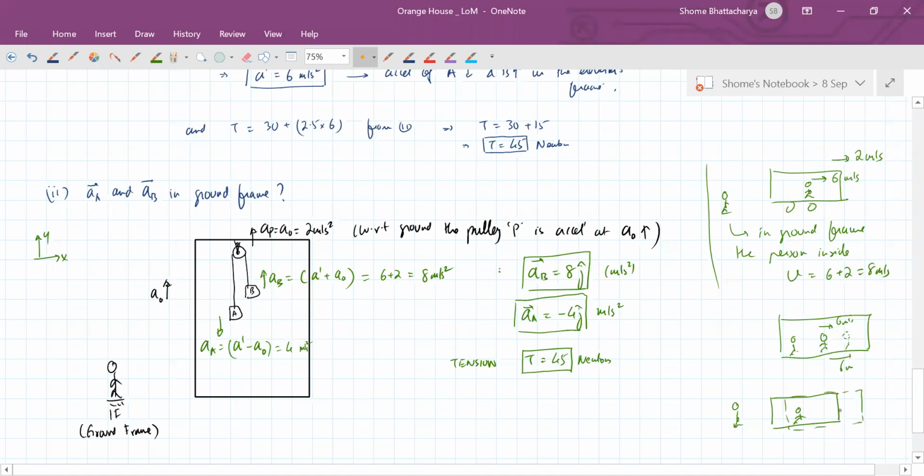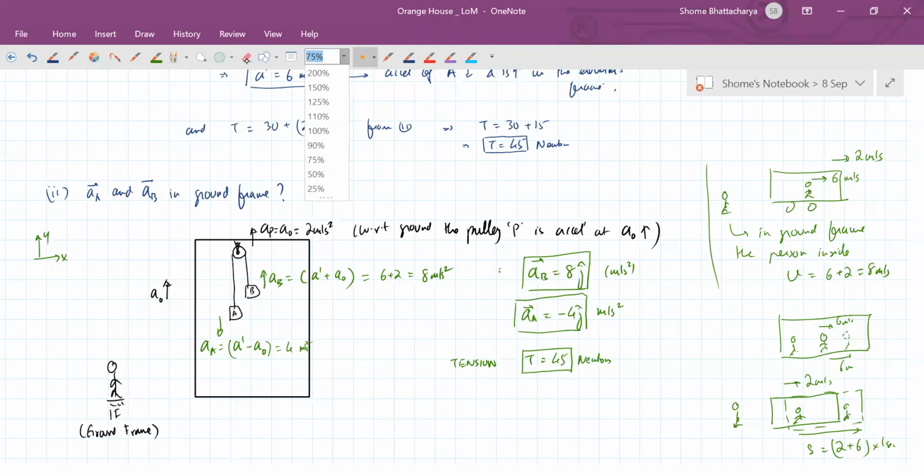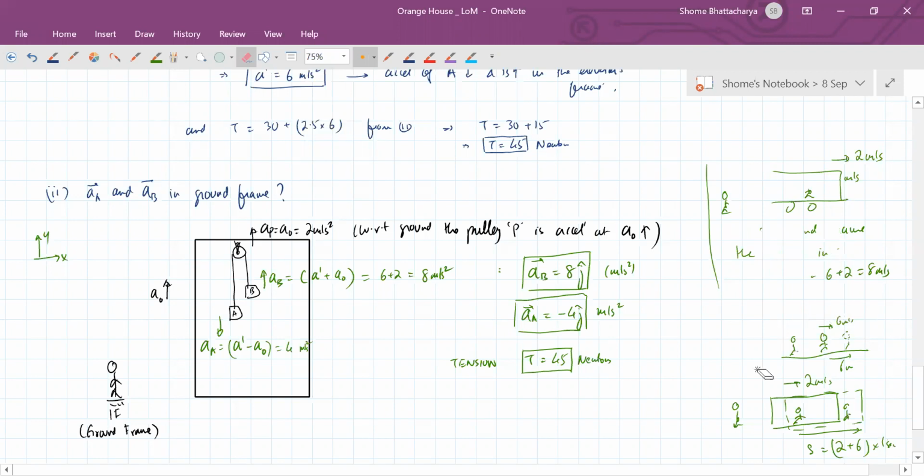So how much will this displacement become? It will come from the net velocity, which will become 2 plus 6, into the time of 1 second. So this will become 8. So that kind of relative motion concept we are using over here. Make sure this part is clear to all of you, the second part especially.